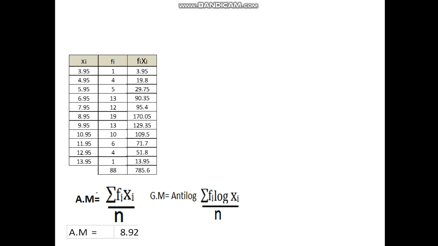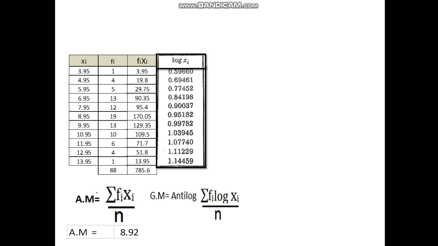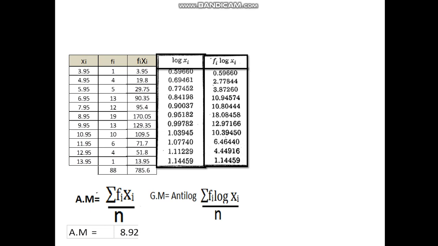Geometric mean is anti-log of summation of f_i log x_i over n. We have x_i value and we'll find out its log. Then f_i would be multiplied with this log value, and then we take the sum of this f_i log x_i value. So geometric mean is equal to 8.66.